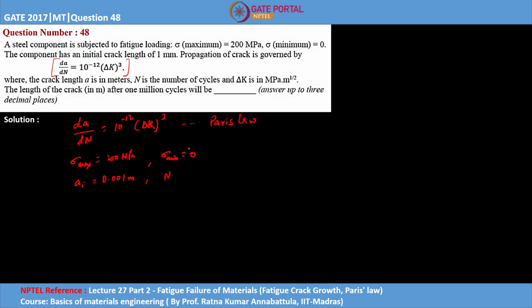So the number of cycles, let's say denoted by N, is 1 million, that is 10 to the power 6 cycles. So these are the things which we have been given.